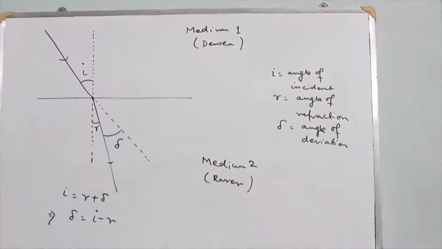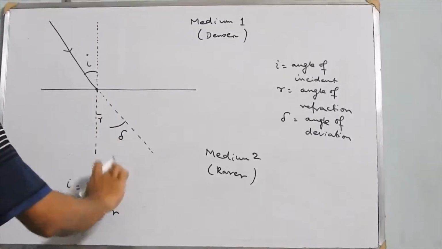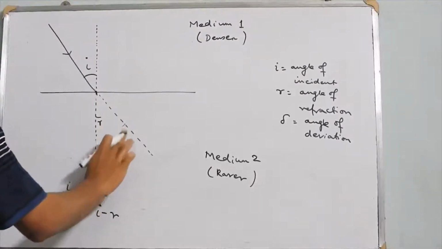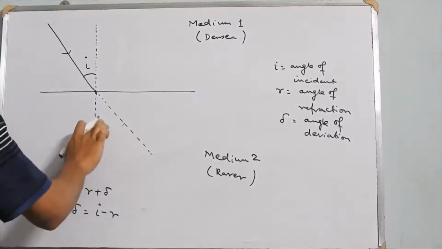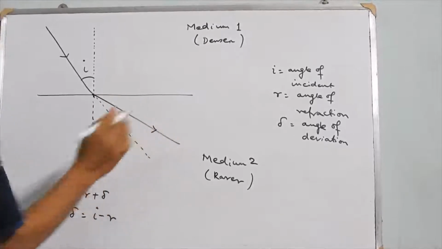Then the ray of light, when it enters the second medium, will bend away from the normal. So this is what will happen. Now the refracted ray is this one.